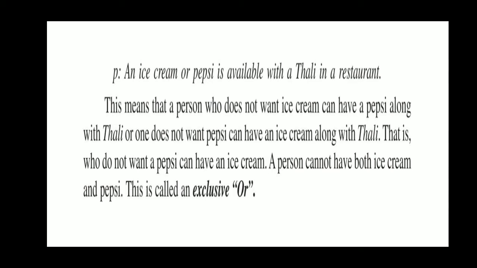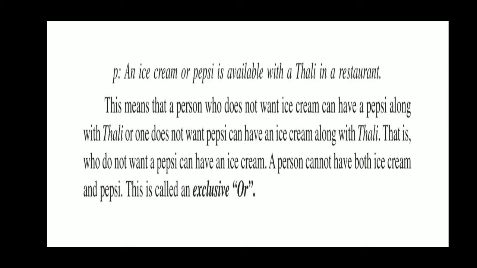An ice cream or a Pepsi is available with a thali in a restaurant. Here we are given an example. It means with a thali we are offered two options, ice cream or Pepsi. I can take ice cream or maybe I can take a Pepsi.